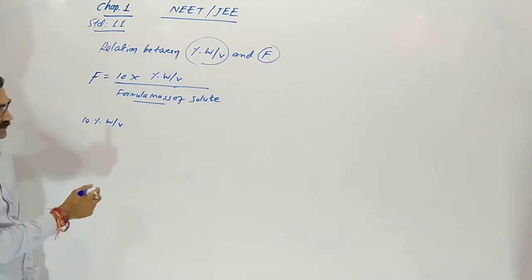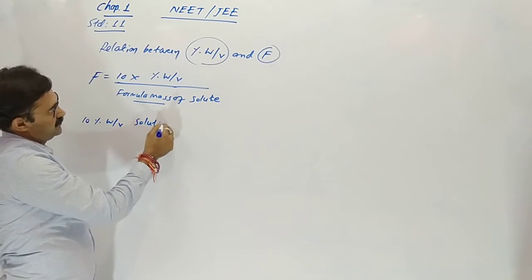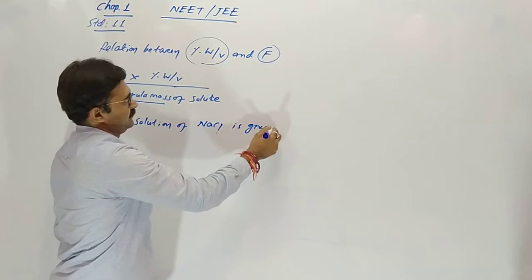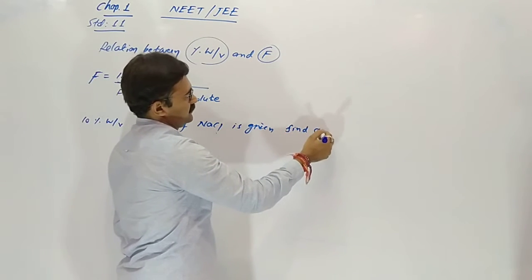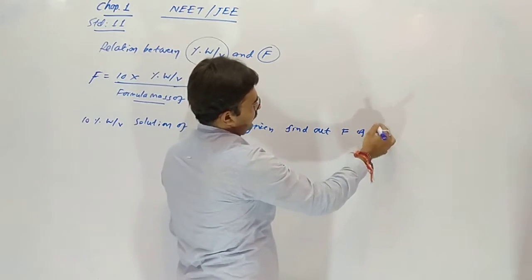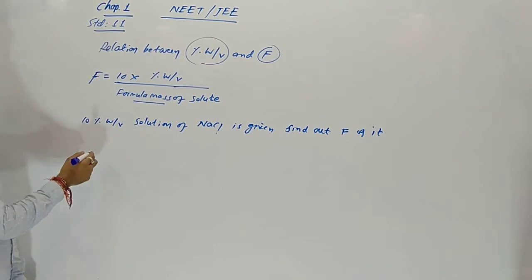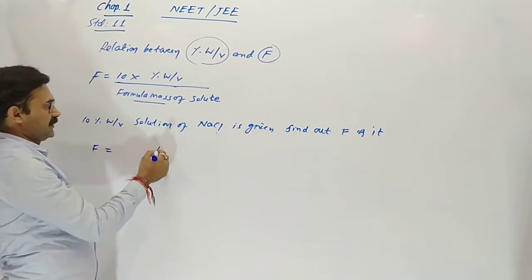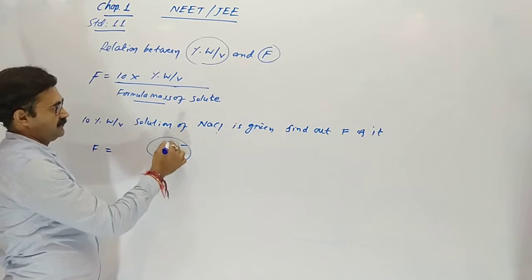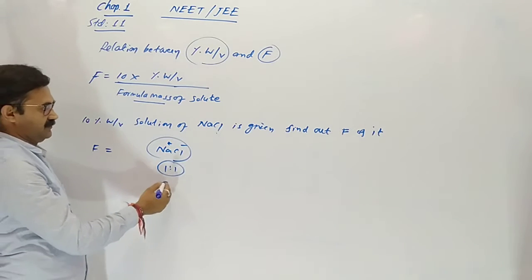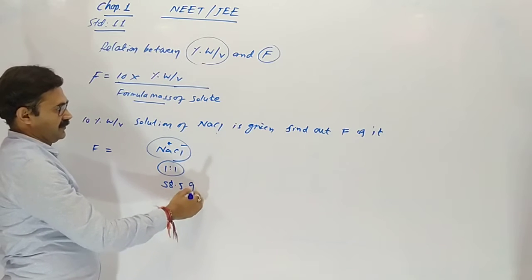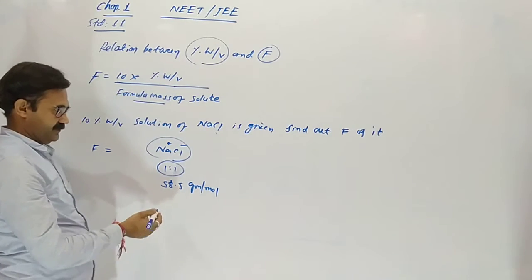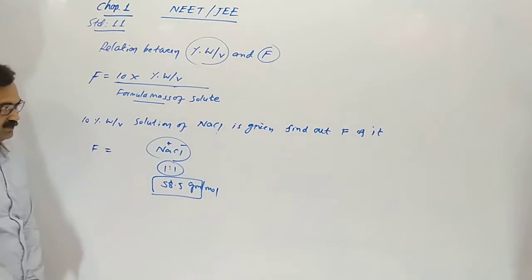A 10% weight by volume solution of NaCl is given. Find out the formality of it. Here, for the molecular mass, NaCl is an ionic compound. The ratio is 1:1. So the molecular mass is 58.5 gram per mole, which is also the formula mass.